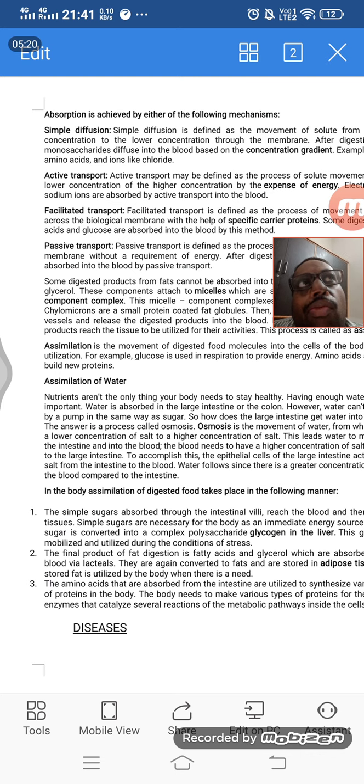The small intestine area and the stomach area are richly supplied with blood vessels, so they carry these materials and connect to the portal vein. This portal vein will direct the absorbed food material through blood to the liver, where detoxification takes place. After detoxification, it will be given to the normal system. So this has to be kept in mind.